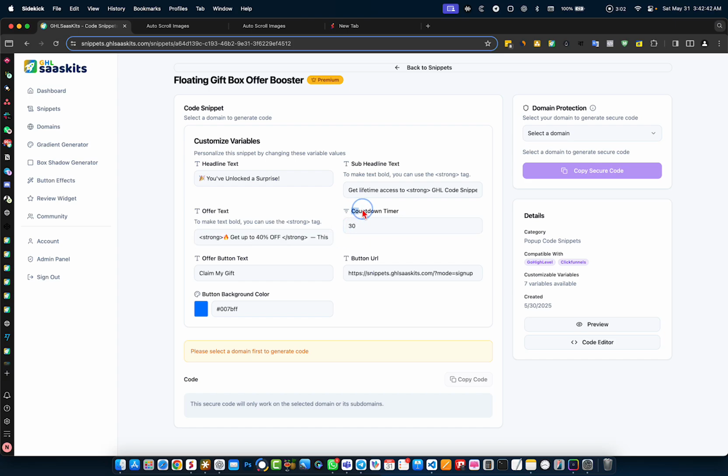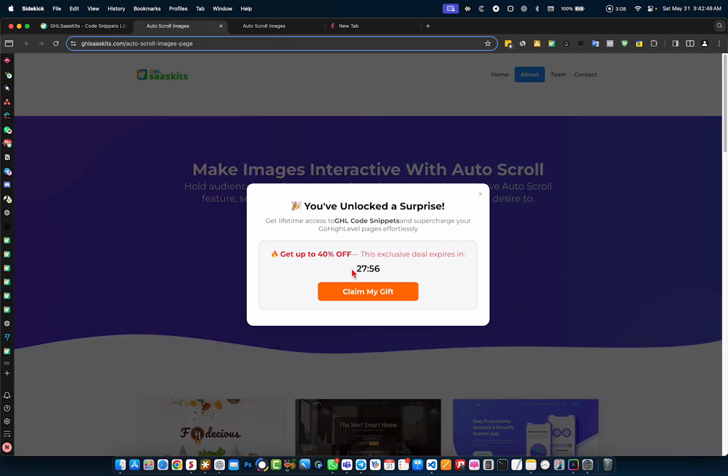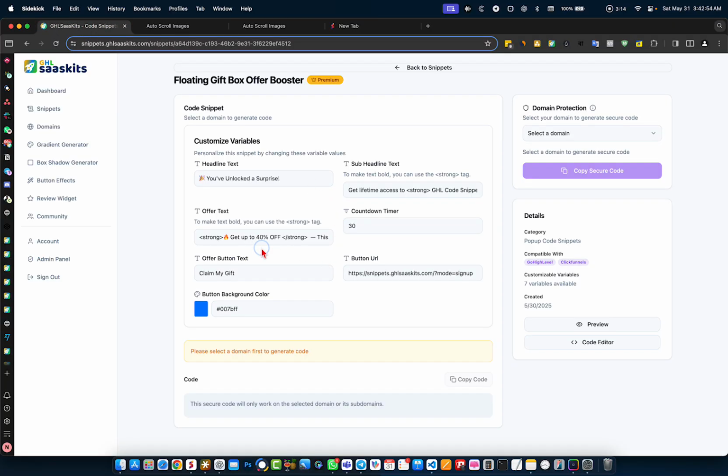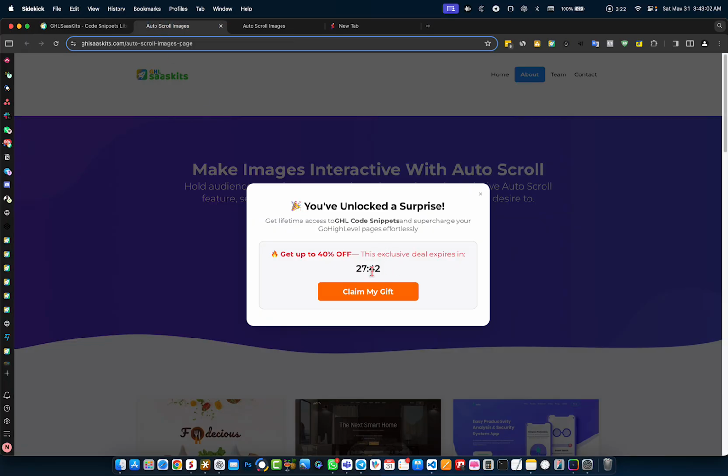If I want to change the countdown timer minutes, this is the number of minutes your offer will show, like 30 minutes, 40 minutes, or whatever. It's up to you. And then here's the button text, and the URL that will take your visitor to your deal link. When someone clicks on this, they will be redirected to that specific link.